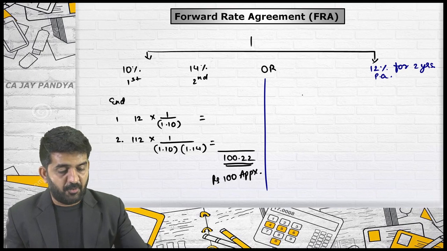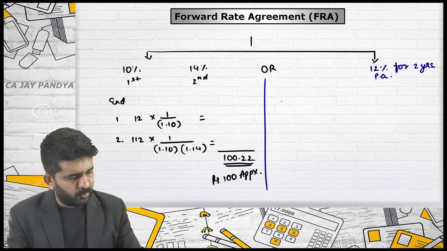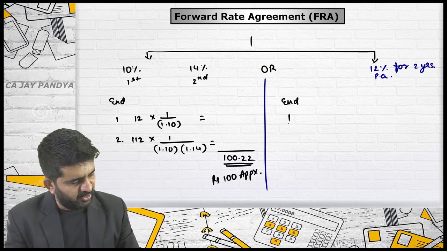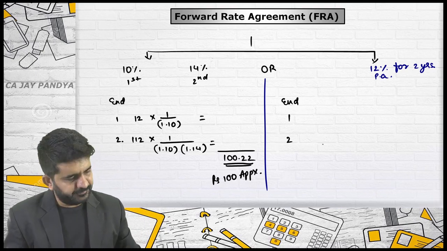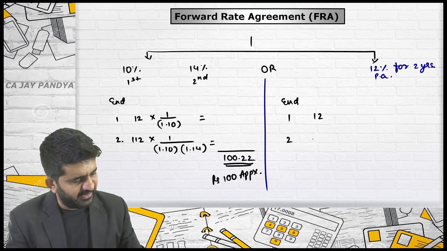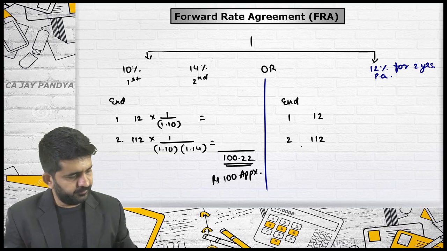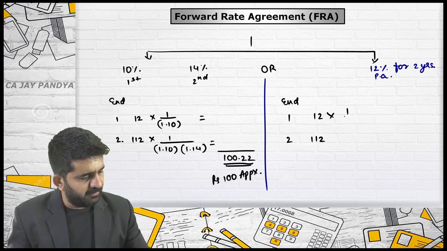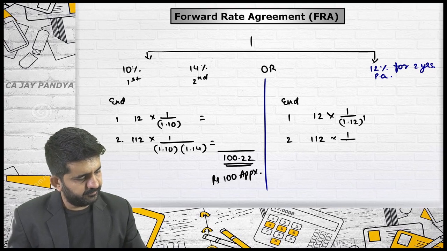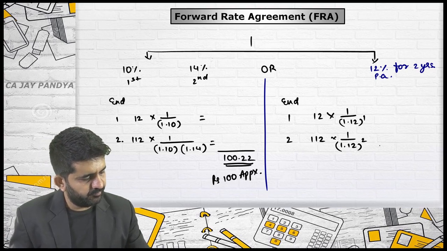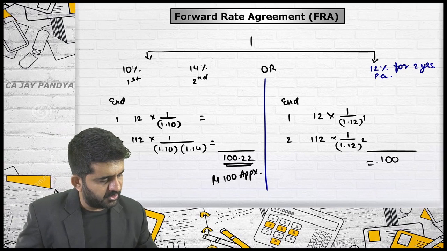Let me do for this also. Same debentures for 2 years. At the end of first and second year, what I am getting is 12 and 112. I am discounting it by 12%. Believe me, the answer will be rupees 100.